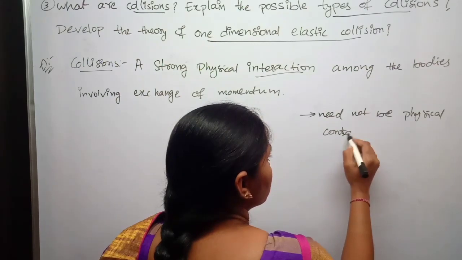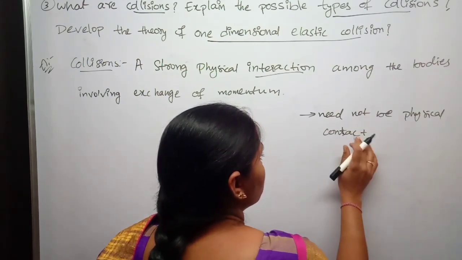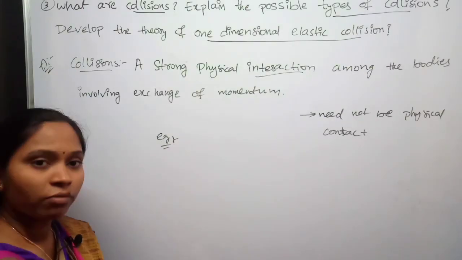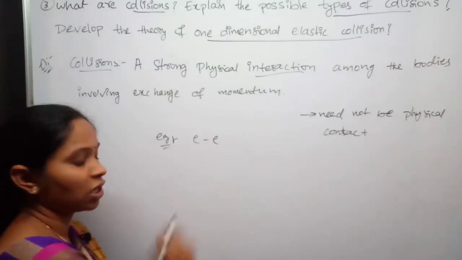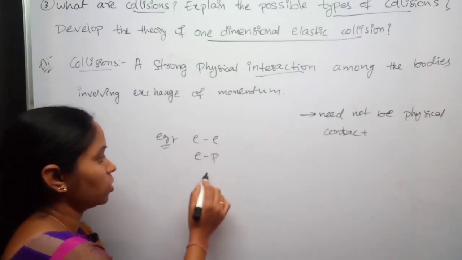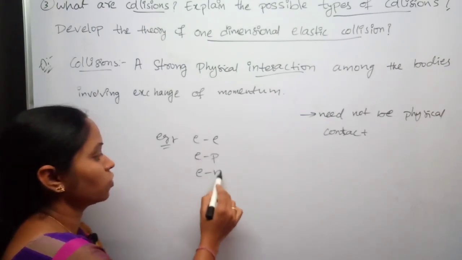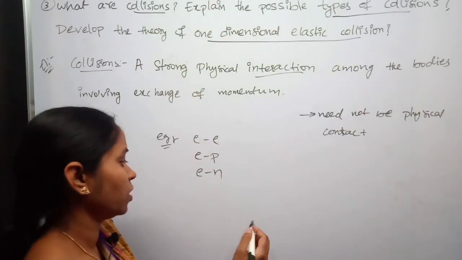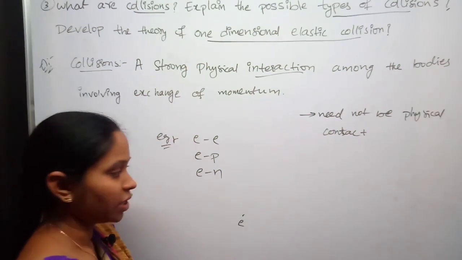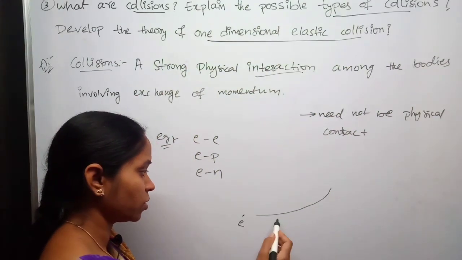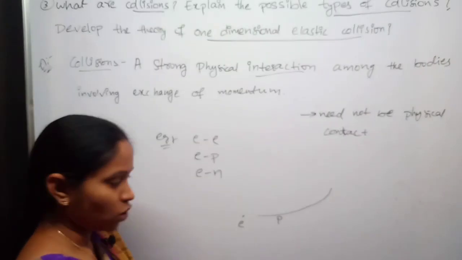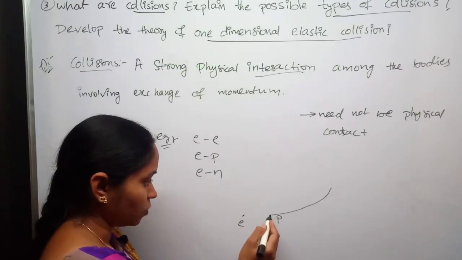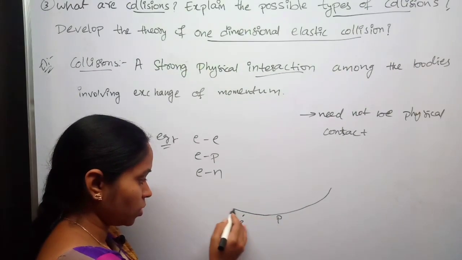Physical contact is not necessary. I will explain. For example, the interaction between electron and proton, or electron and neutron. I have an electron here and a proton is traveling towards this electron. Because of the attraction force, it moves in this way.